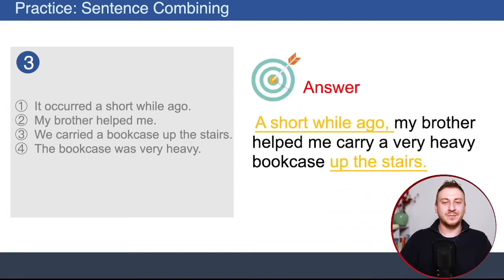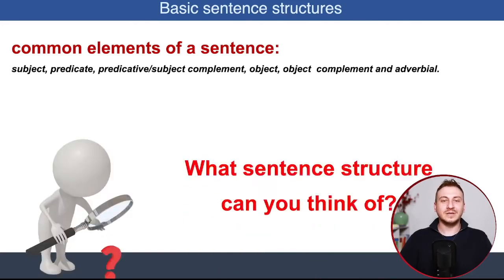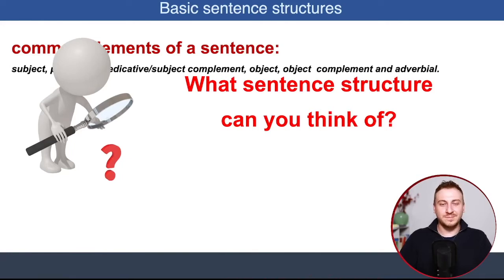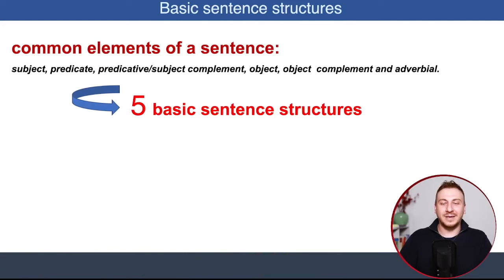Yes. So, a short while ago, comma, my brother helped me carry a very heavy bookcase up the stairs. All right, so when we talk about basic sentence structures, we do have 5 basic sentence structures. We have sentences that are made out of subject, predicate, predicative, subject complement, object, object complement, and adverbial. So what sentence structures can you think of? Right, so we have 5 basic structures.